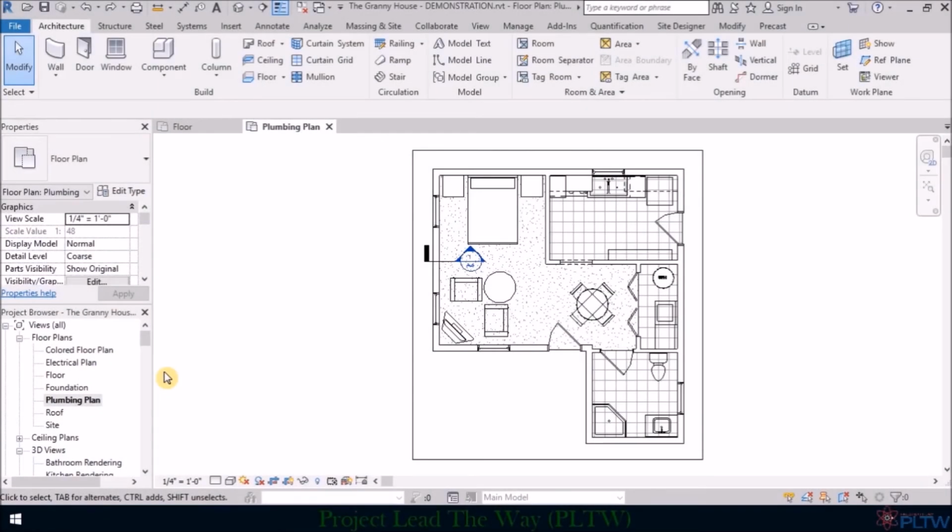Now that you have a plumbing plan level made, we need to turn off some things that we just do not need for a plumbing plan. First, I want you to notice that when we made a duplicated view of our floor plan or our floor level, it did not bring over the dimensions, and that is a good thing. We do not need to see any dimensions for this plumbing plan, but we do need to turn off some furniture. Now we're going to turn off this bed, the nightstands, this chair, this table, the TV and the TV stand, this dining room table. We're also going to turn off this typical wall section cutout.